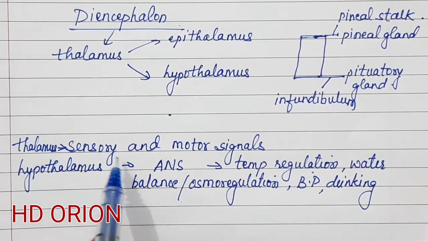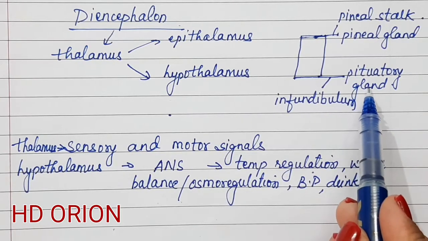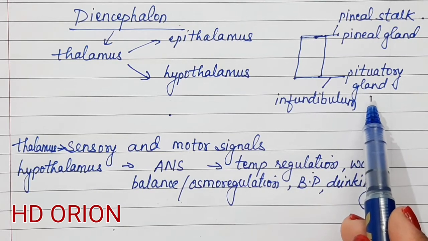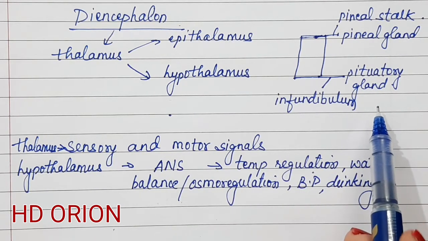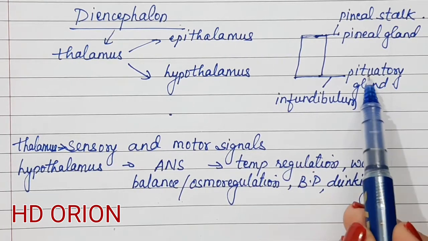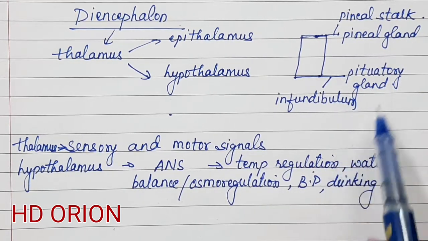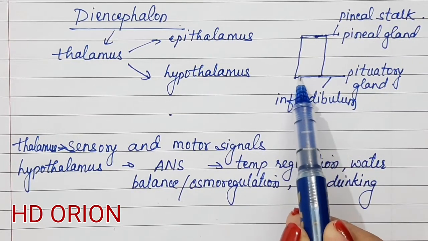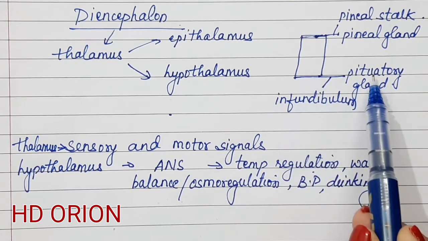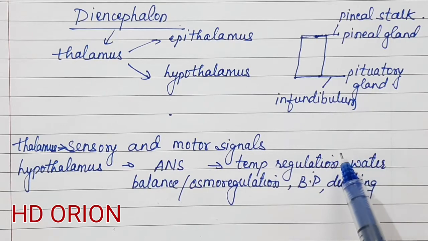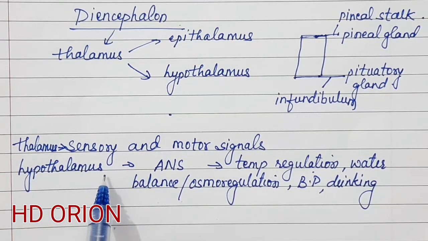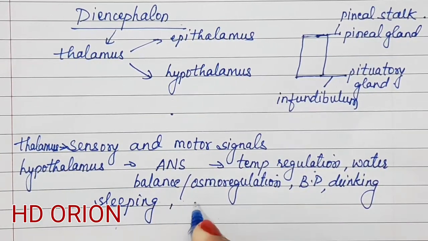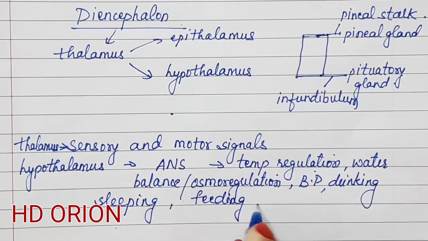And since this hypothalamus is connected to the pituitary gland, it controls all the other endocrine glands. Usually when there is any defect in the endocrine system, if the person is suffering from any endocrine disease, the doctor suggests the person not take stress, because the pituitary gland is ruling all the other glands, and the pituitary is attached to the hypothalamus, which is the seat for all emotions. So if the emotions, stress, etc. go up and down, the pituitary gland malfunctions, and so do the other endocrine glands. So the hypothalamus is the seat of emotions. It is also associated with sleeping, feeding, and emotions, as I said.